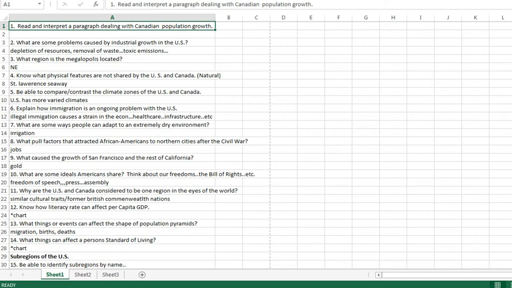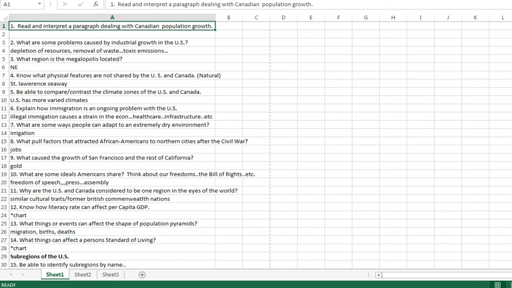Factors that pulled African Americans to the north after the Civil War, the main thing is jobs, having some kind of job opportunity. Number nine, what causes the growth of San Francisco and the rest of California? Gold, the gold rush back in the late 1800s. That was the big deal, gold.